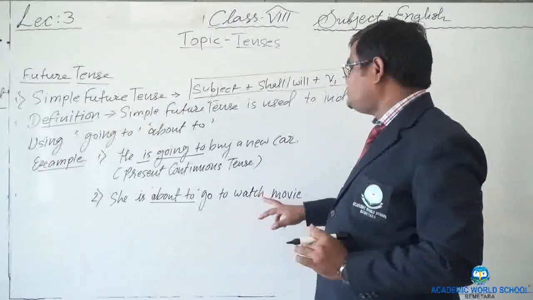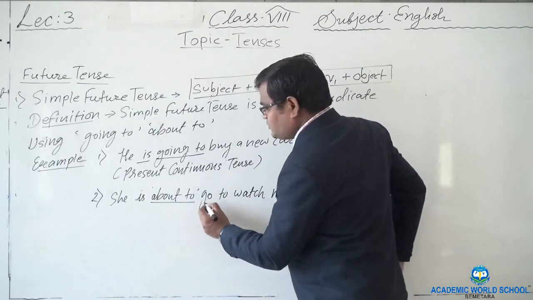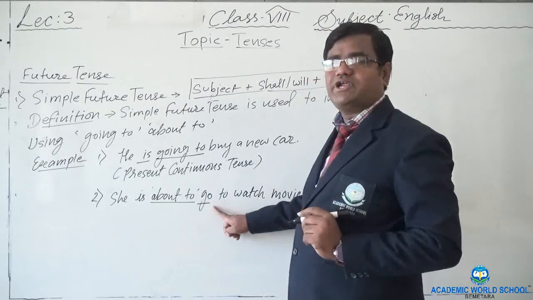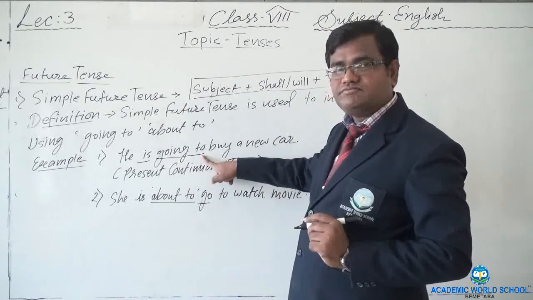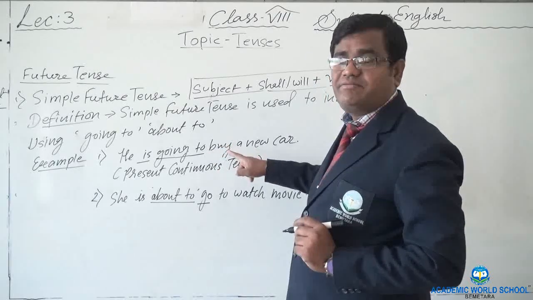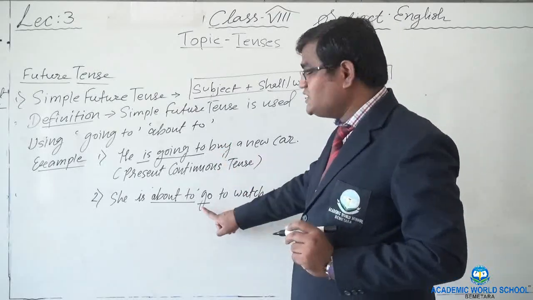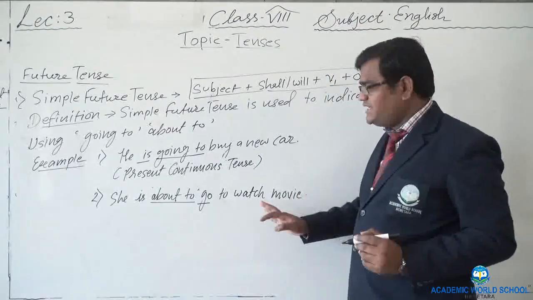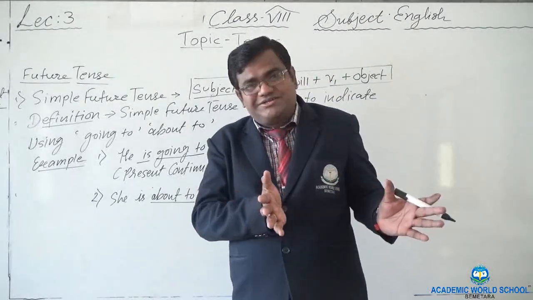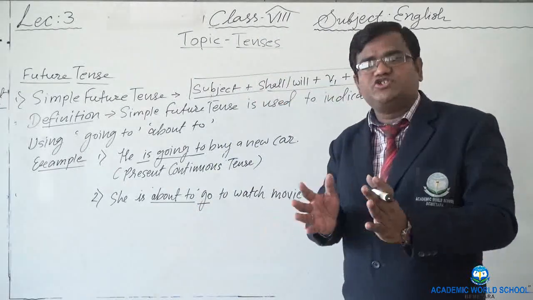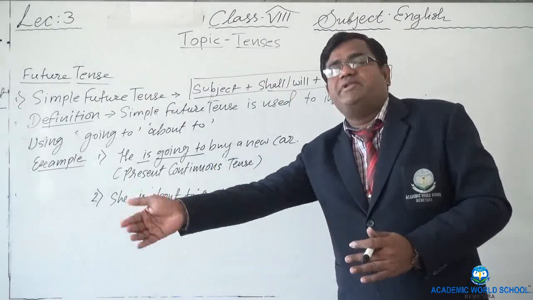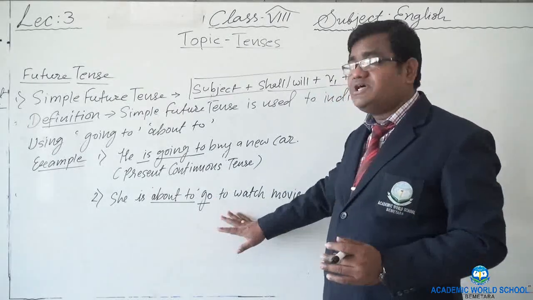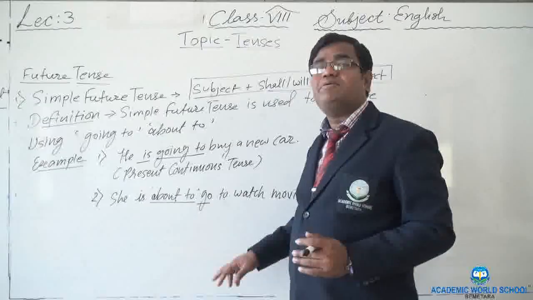She is about to go, and here after about to there will always be first form of the verb only. Do not forget that. Here in this going to buy, it has become infinitive. To buy, to go. Likewise only the sentences will come there, right? So about to means she did not go to watch movie, but she is about to go. Probably maybe next moment she will be going there, right? So for the coming moment you can use about to.